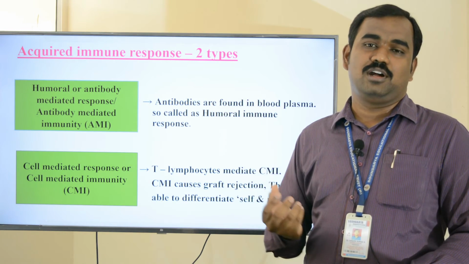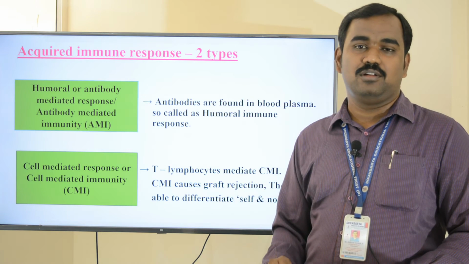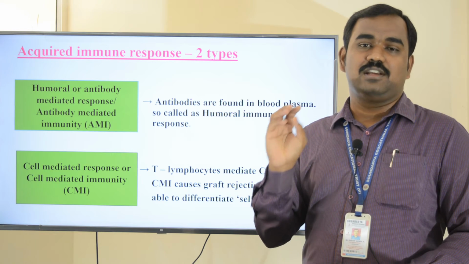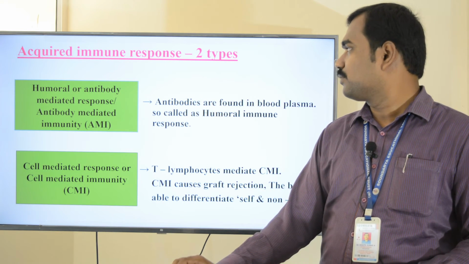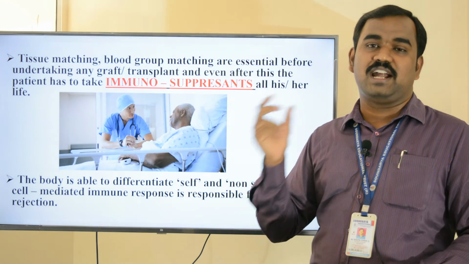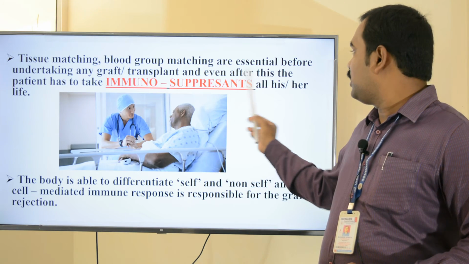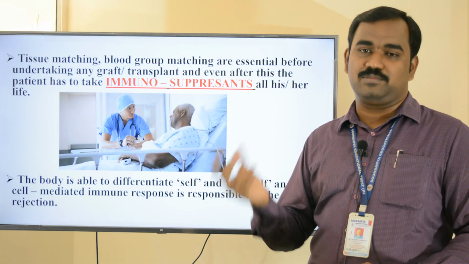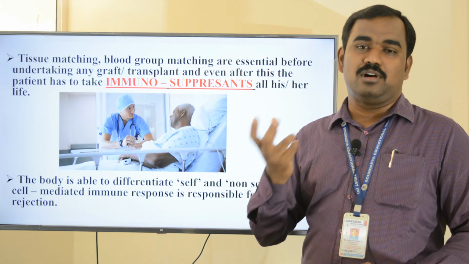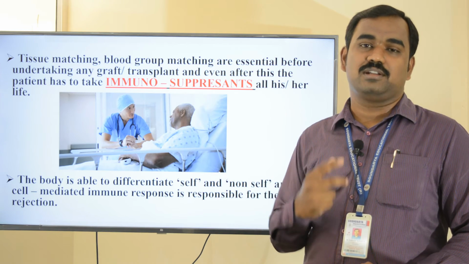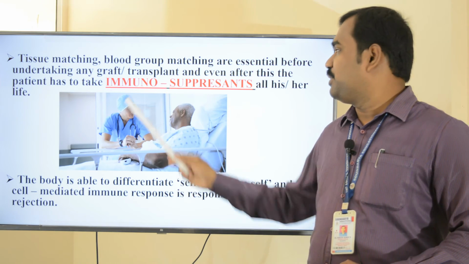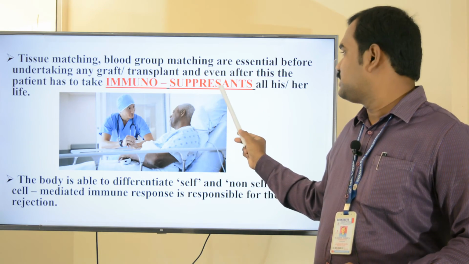Transplantation is an easy job, he can take a donation from any donor, a family member? No, he should ensure tissue matching as well as blood group matching. Tissue matching and blood group matching are essential before undertaking a graft or transplant, and even after this the patient has to be given immunosuppressants. Why? Because our body has the capacity to differentiate self and non-self.